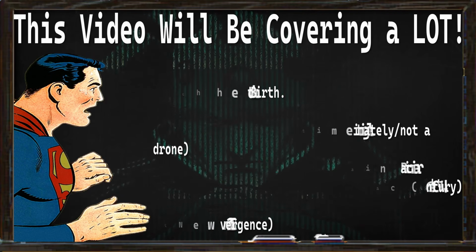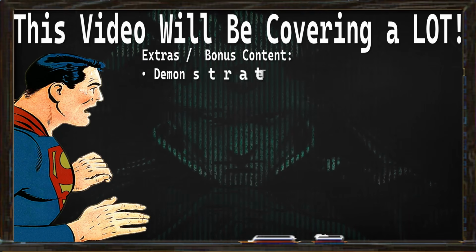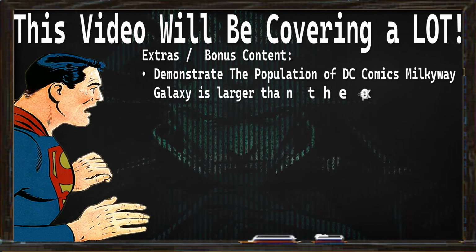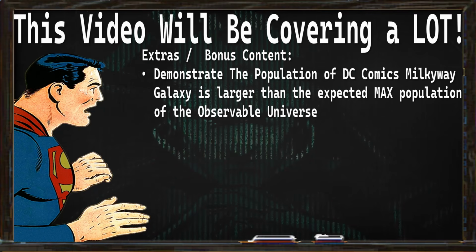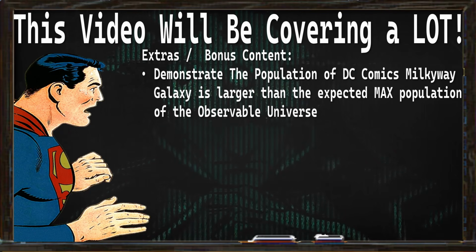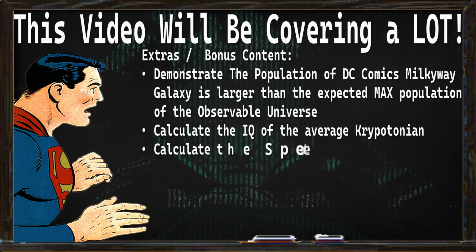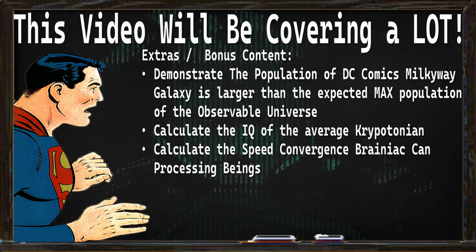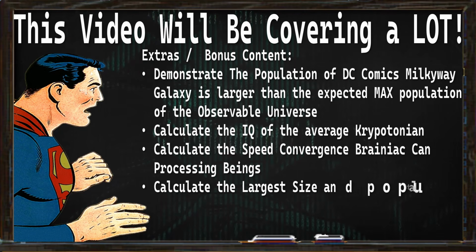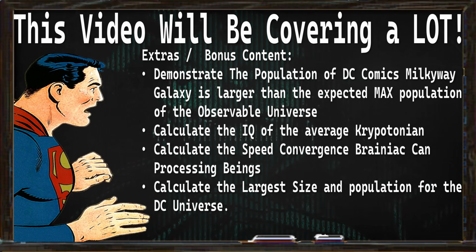However, to do the very things I've just outlined, I'm going to actually have to do a lot more calculations in the background. For example, I'm going to have to demonstrate that the Milky Way galaxy in DC Comics has in fact a higher population than the max observable universe population I've done in my previous IQ scaling videos. Also, I'm going to have to calculate the IQ of the average Kryptonian, such as Superman, his cousin, and his father. Also, after that, I'm going to have to calculate the speed at which Brainiac can do different processes at a maximum population for the DC universe, which of course will be magnified by the fact that I have to calculate the massive size of the DC universe population given this IQ.